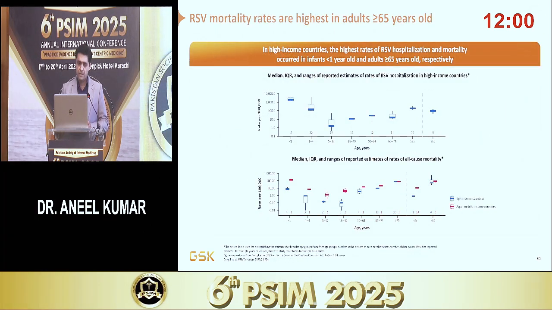Okay. The RSV mortality is highest not just in adults with more than 65 years of age, but also in infants. We can appreciate here the number of admissions that one needs. So children less than 1 year of age require the most number of admissions, followed by the patients who are more than 65 years of age, and subsequently this number increases. Similarly, mortality is also increased in patients with age less than 1 year, and similarly those at the other extreme of the age.